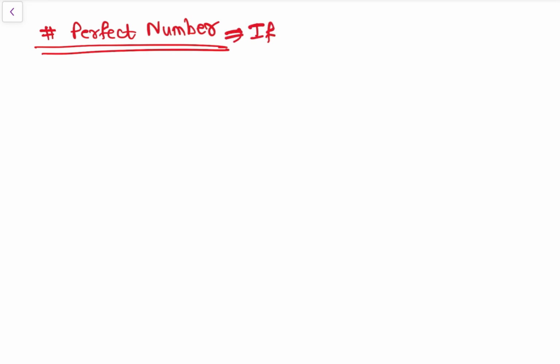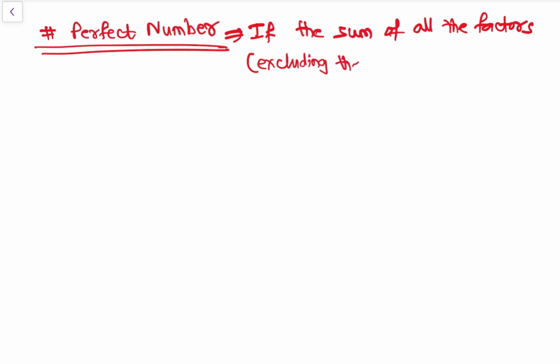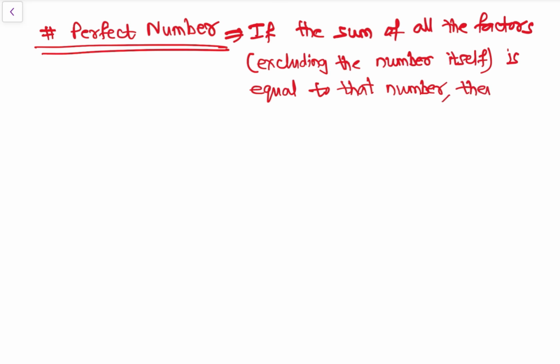That is, if the sum of all the factors excluding the number itself is equal to that number, then it is called a perfect number. It is called a perfect number.